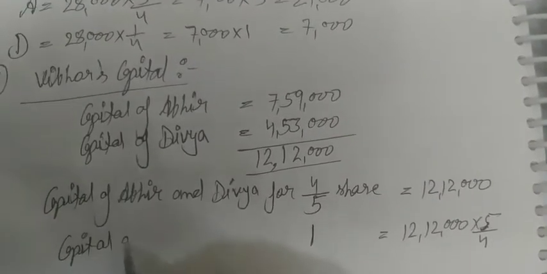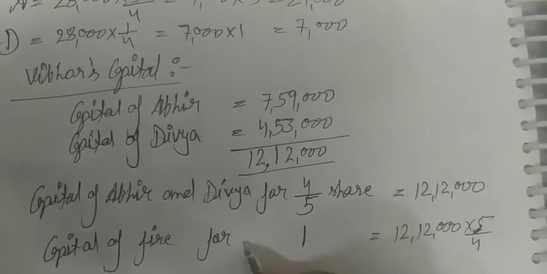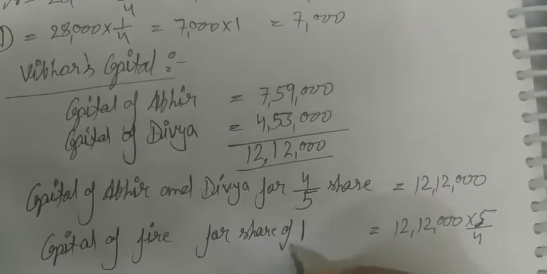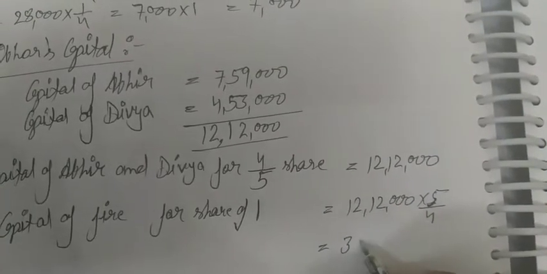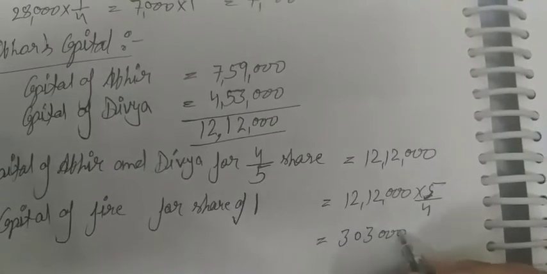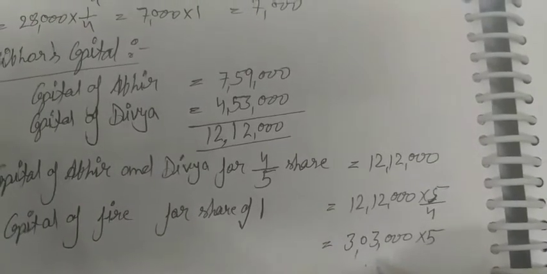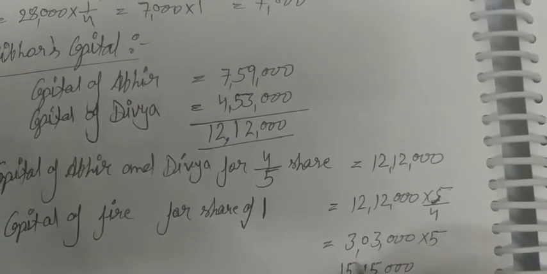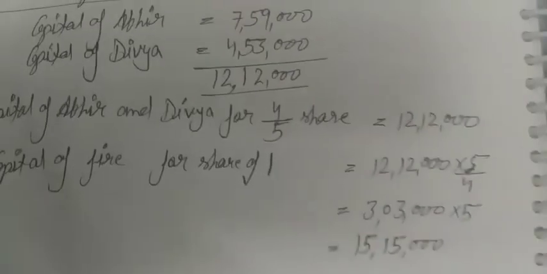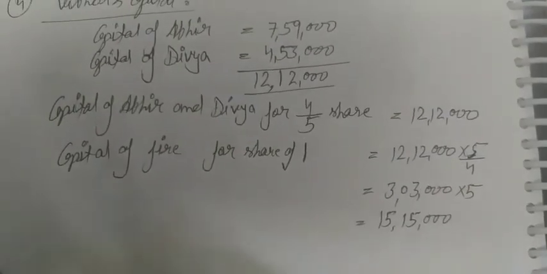Capital of the firm for a share of 1, for 1 share how much is it? So calculate: 12,12,000 multiply 5/4, it is 15,15,000. So it will be the total capital of the new firm. Okay, new firm, and share of Vibhor.